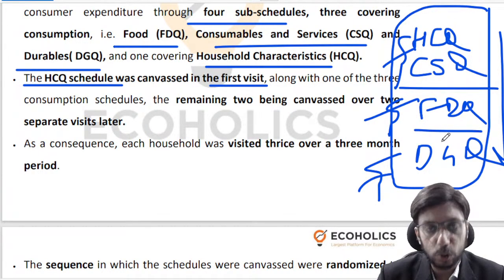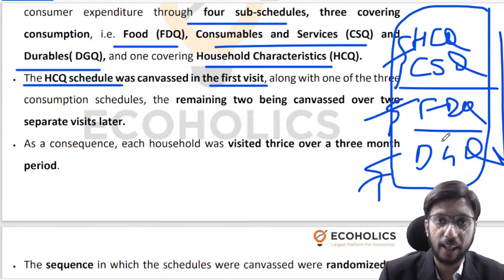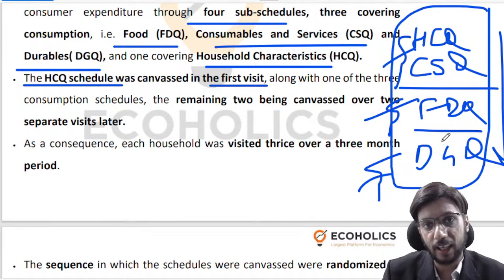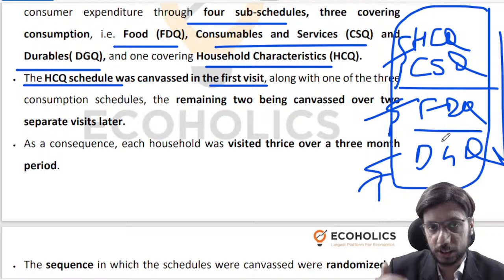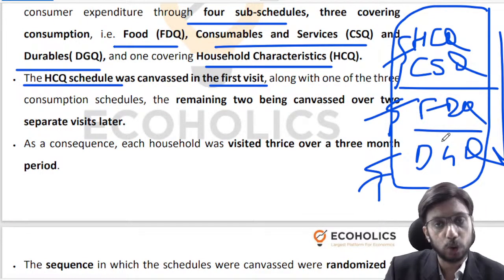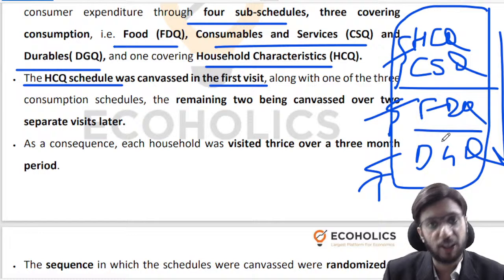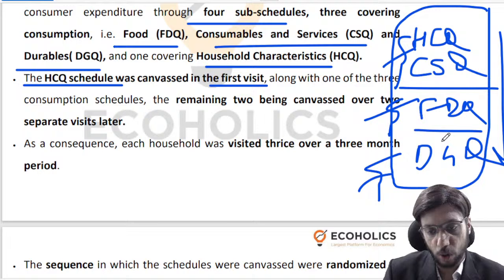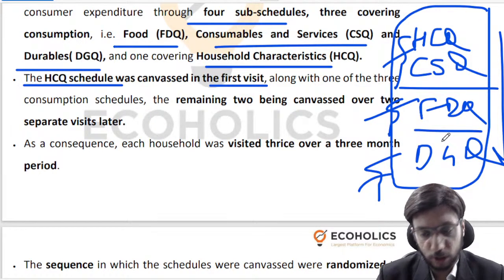Because it becomes too long, too lengthy, and the person on the answering end of the survey starts tiring out, starts losing interest. As a result, questions which are at the bottom of the sequence don't elicit good answers, credible answers, believable answers. That's the problem.